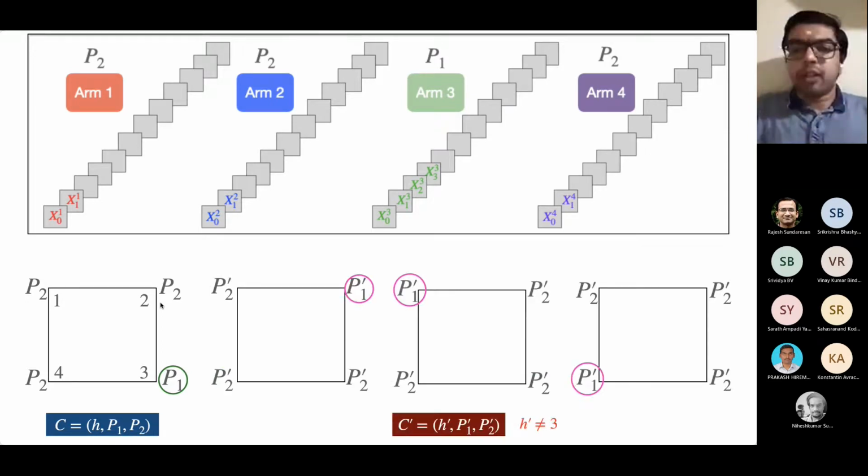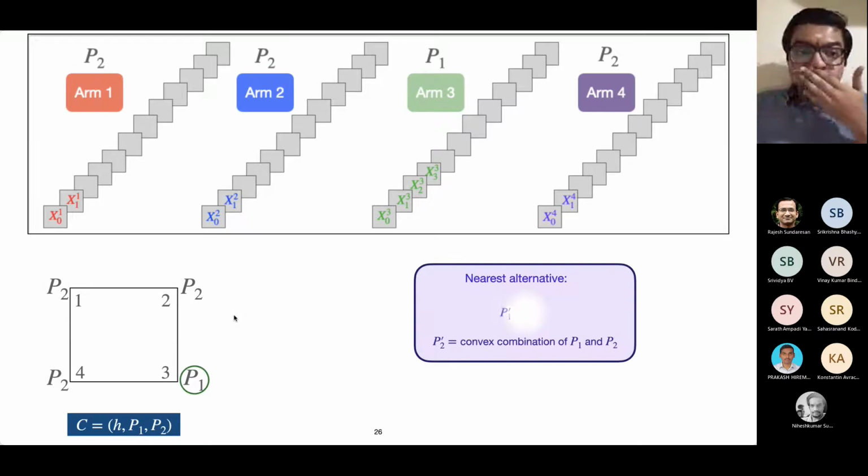What are the alternatives? The alternatives are those where the odd arm is located in any other location other than 3, and the TPMs are any arbitrary P1 prime, P2 prime, which are not equal to each other. That's all. There are so many possible alternatives. Now it turns out that among all these alternatives, there is only one alternative that is very important for us, and that is the nearest alternative. Nearest in what sense? Nearest in the sense of KL divergence between the rows of the TPMs.